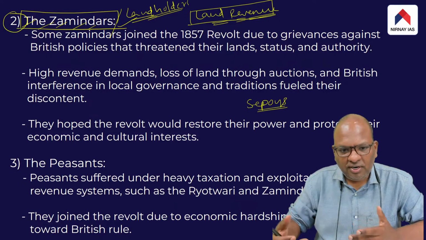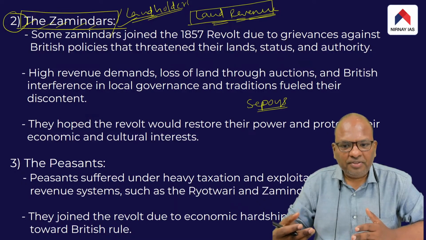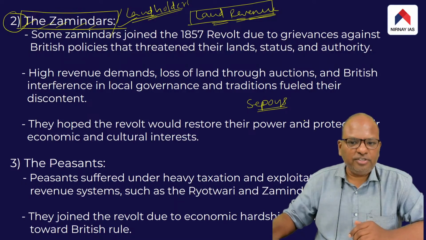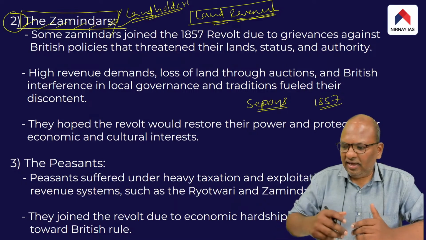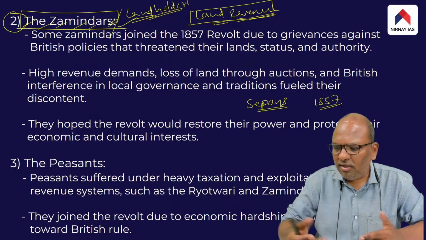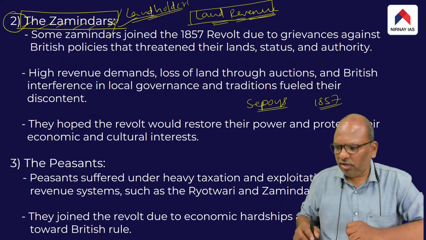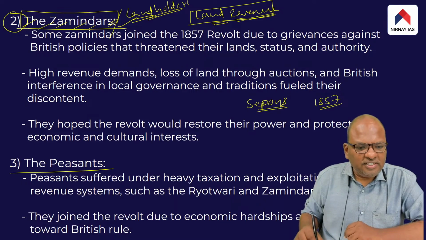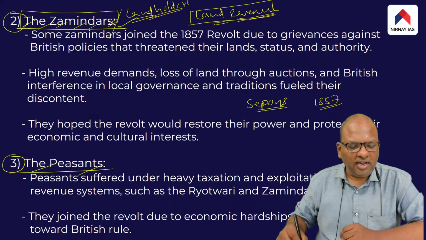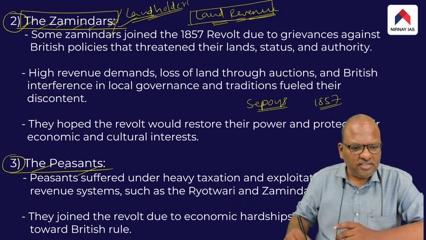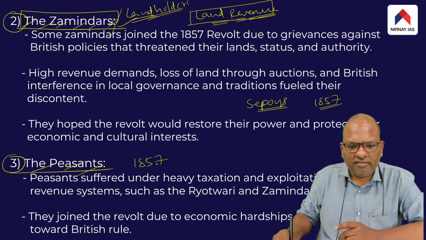They suffered as a result of the British policies, and as a result, when the sepoys revolted in 1857, this group, the zamindars, actively came forward. Not all, a few of the zamindars actively came forward and participated in the 1857 revolt. And similarly, the ordinary peasants, the small time peasants, the small cultivators of the land, also very actively participated in the 1857 revolt.